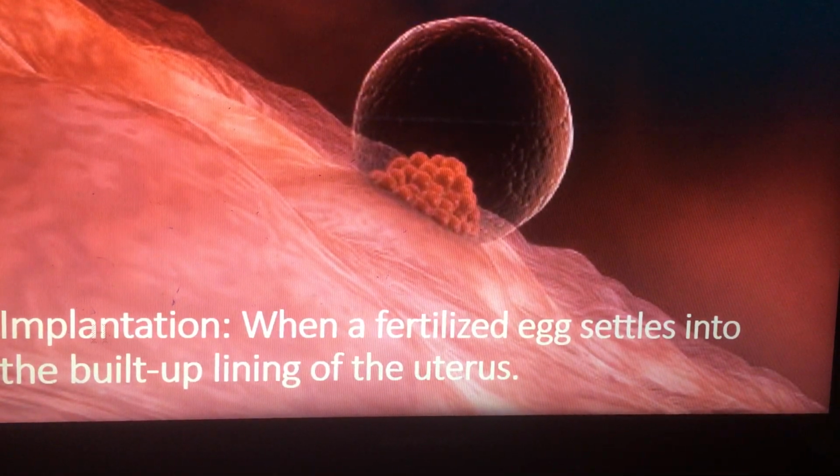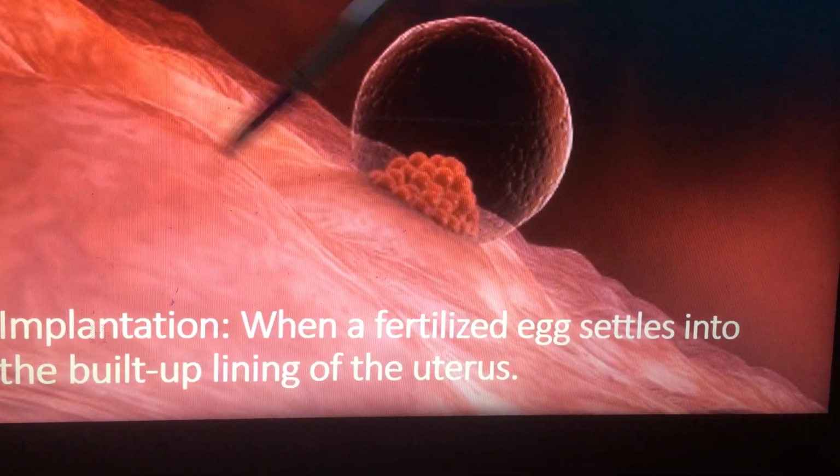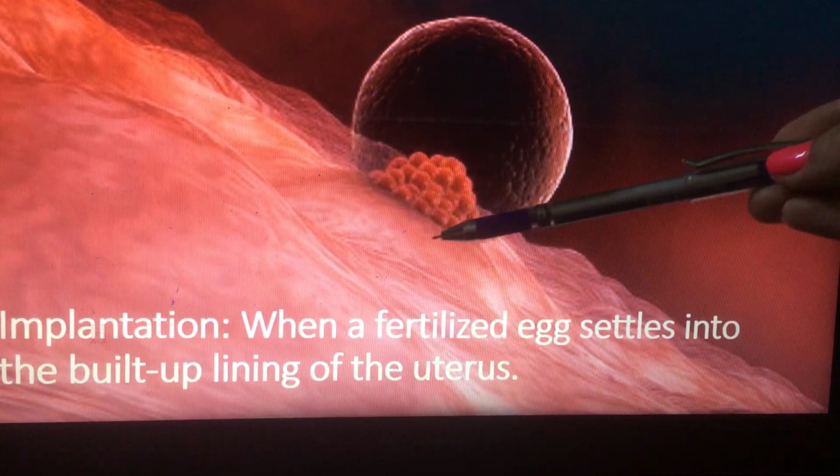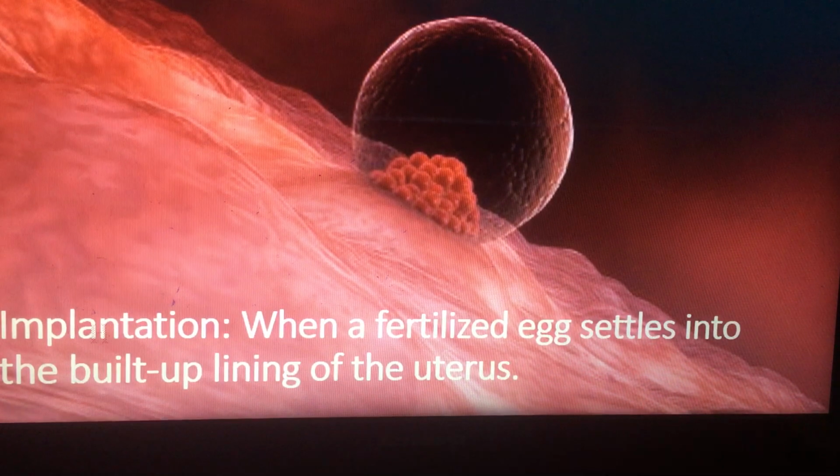So, in the last process, when the tiny developing embryo reaches the uterus, here we have the uterus lining. When this embryo reaches the uterus, it settles into the blood-rich lining. We say that this lining has formed during the menstrual cycle. If you remember when we explained the menstrual cycle, we said that in one of the stages of the menstrual cycle, the lining will be produced. So here the embryo starts to attach to the lining.